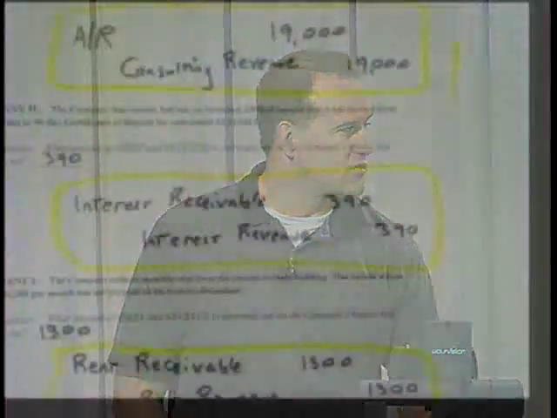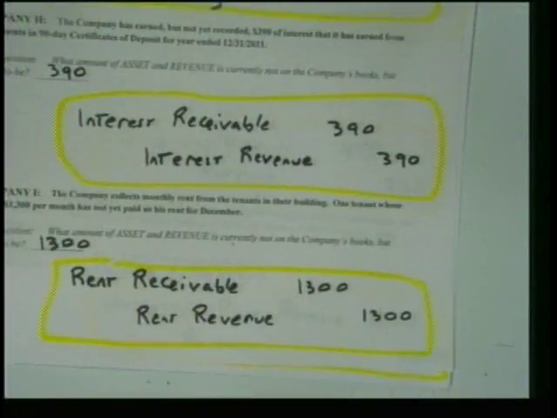All right? All right. Company I think is the last one for these handouts. The company collects monthly rent from the tenants in their building. Now this time we are the landlord, right? One tenant whose rent is $13,000 per month, they haven't paid us their rent for December. Oh, what'd I say? Thank you. Always point out when I say or write errors.